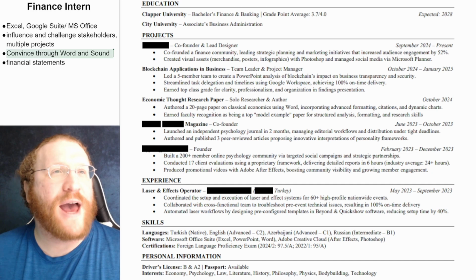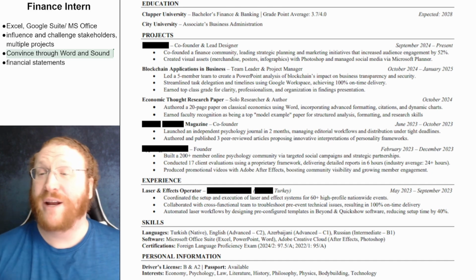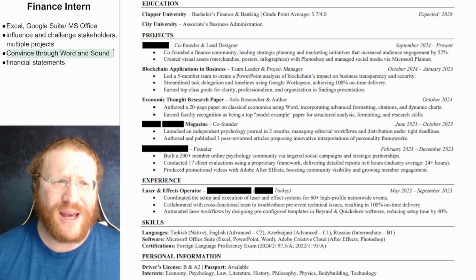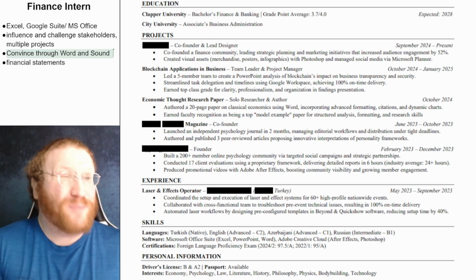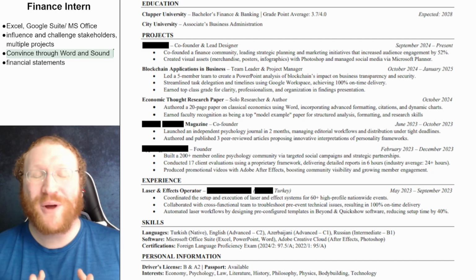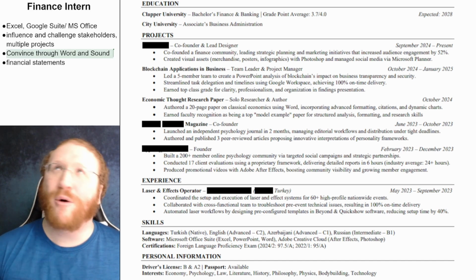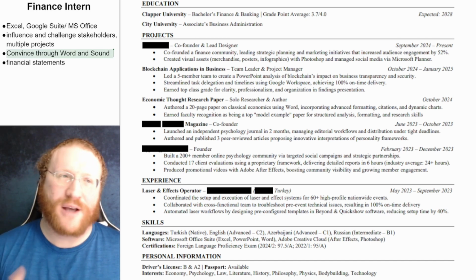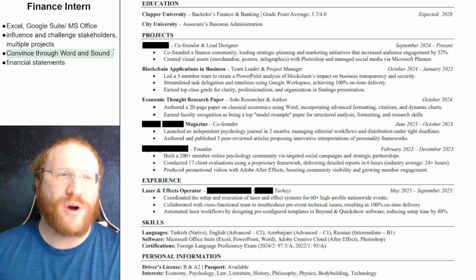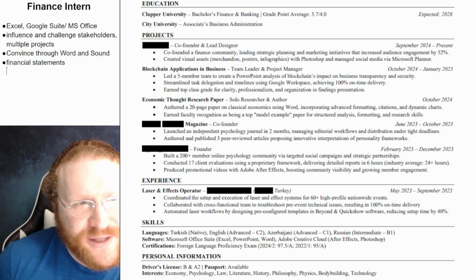We are looking at a resume of a finance intern. So they're looking for financial banking, investment banking, that kind of stuff. What we're going to be looking for is both very simple, but also difficult. We're going to be looking that you've used Excel, Google Suites, or Microsoft Office Suites. So PowerPoint, Word, Outlook, Google Sheets, Google Docs, that kind of stuff. Some companies want one, some companies want the other. It's really going to depend on which one you apply to.